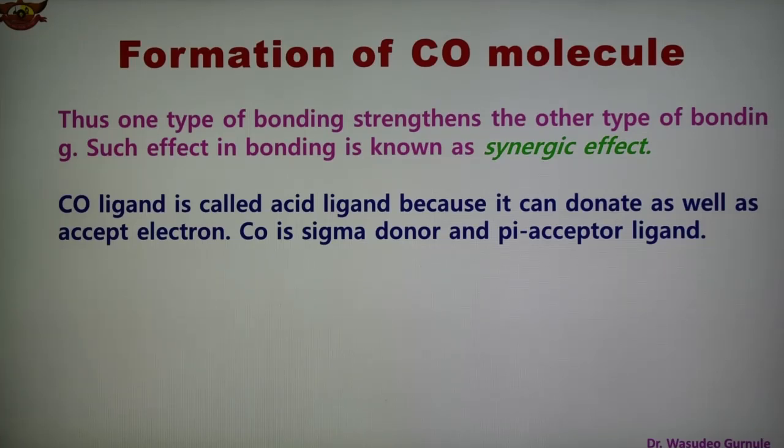In this case, the CO ligand is also known as an acid ligand because it can donate as well as accept electrons. So CO is a sigma donor and pi acceptor ligand. So carbon monoxide is a sigma donor as well as a pi acceptor ligand. In this way, this effect is also known as the synergic effect. And these are the details about the different types of bonding in the carbon monoxide molecule.